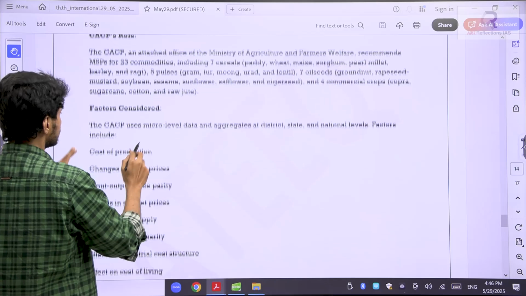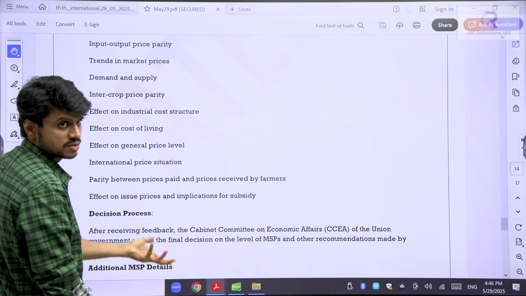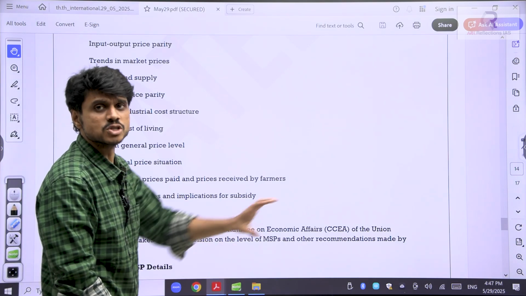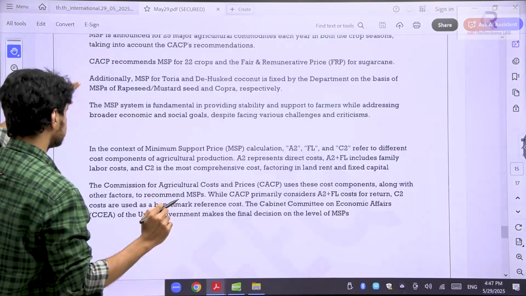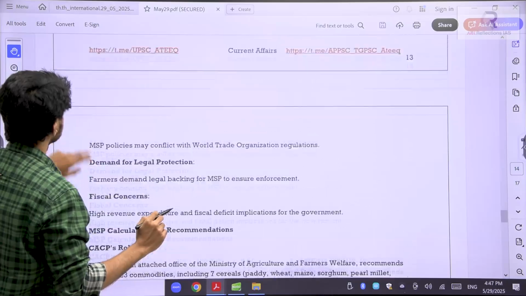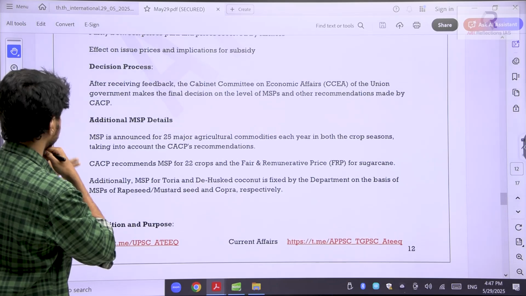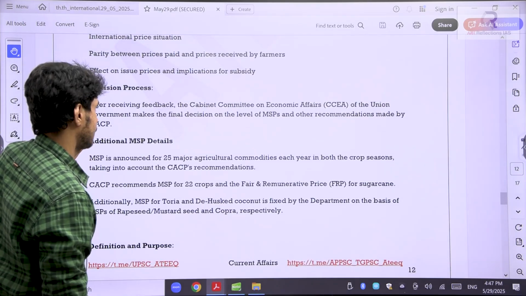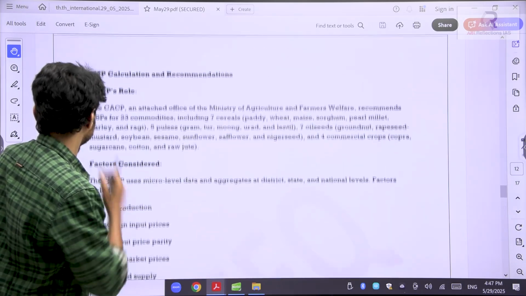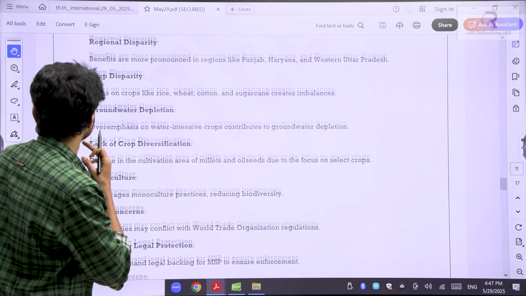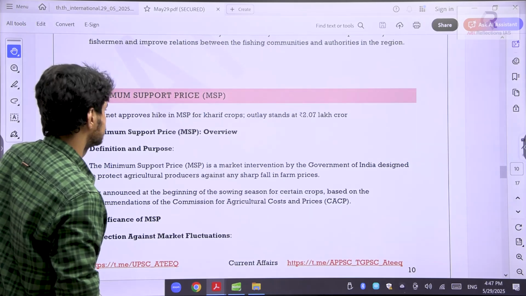Okay. What are the factors it considers? Basic factors you can see. Okay, just you can go through. What is the cost of production that has happened? Based on that, the minimum assured price will be given. Now, more than this, what is important here is one second.